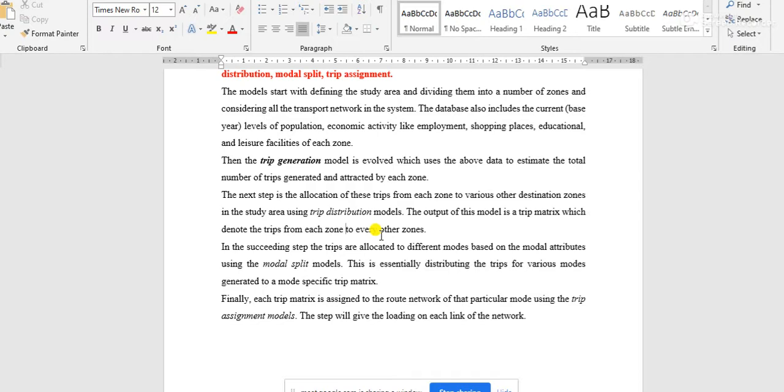Each zone can act as a trip generation point, but from each zone to all other zones the trips may continue. From zone 1, all the zones may be trip distribution points. That means zone 1 to 2, zone 1 to 3, zone 1 to 4, zone 1 to 5, or zone 1 to 6. This type of distribution is done in this step.